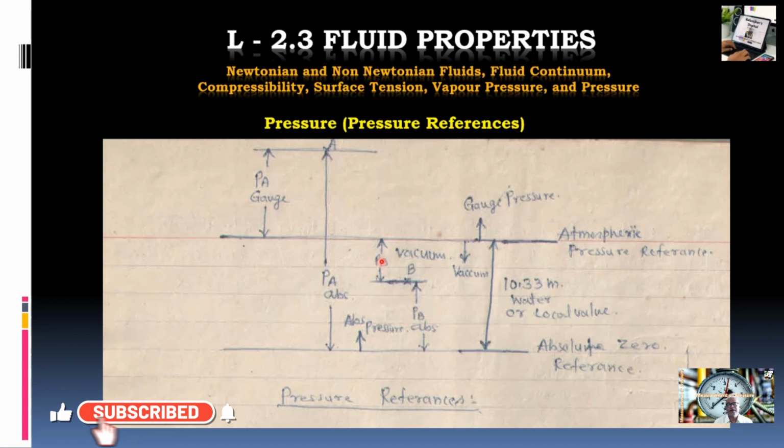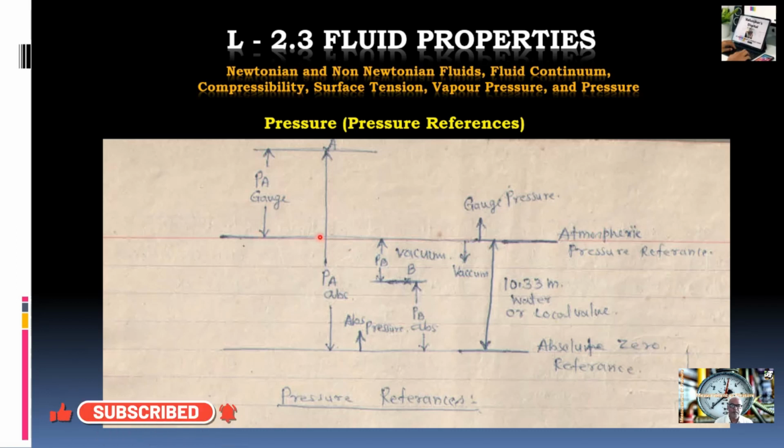So these are the pressure references. This is atmospheric pressure. What is atmospheric pressure? We have already studied. It is 76 centimeter of mercury or 10.33 meter of water. 76 centimeter of mercury that we have already studied in our school days, and 10.33 meter barometric pressure that we have studied as the Torricelli barometer. And there is another type of barometer, the aneroid barometer, that also measures the atmospheric pressure.